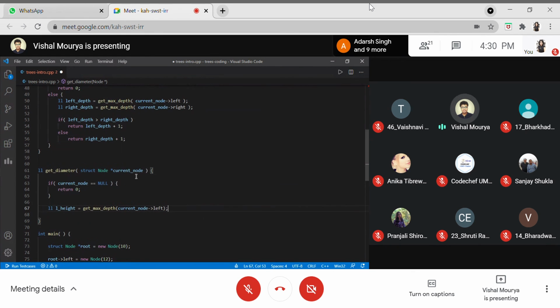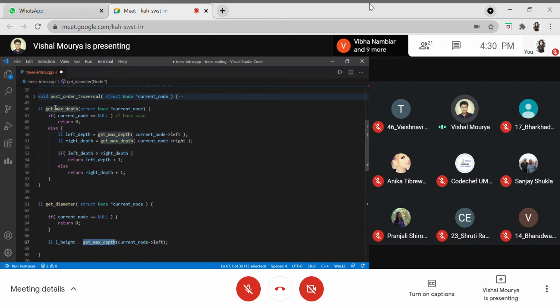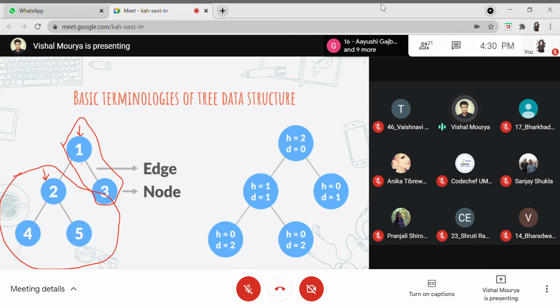This max depth function, I'll just run through what it is. We have written it so that it gets the maximum depth whenever any node is passed to it. So try to imagine it that way. The get max depth function accepts this particular node as a root node. That function actually doesn't know about the rest of the tree, because we are just giving a reference to this node, and we can't go from here back to here because we don't have a back pointer, like in a doubly linked list.